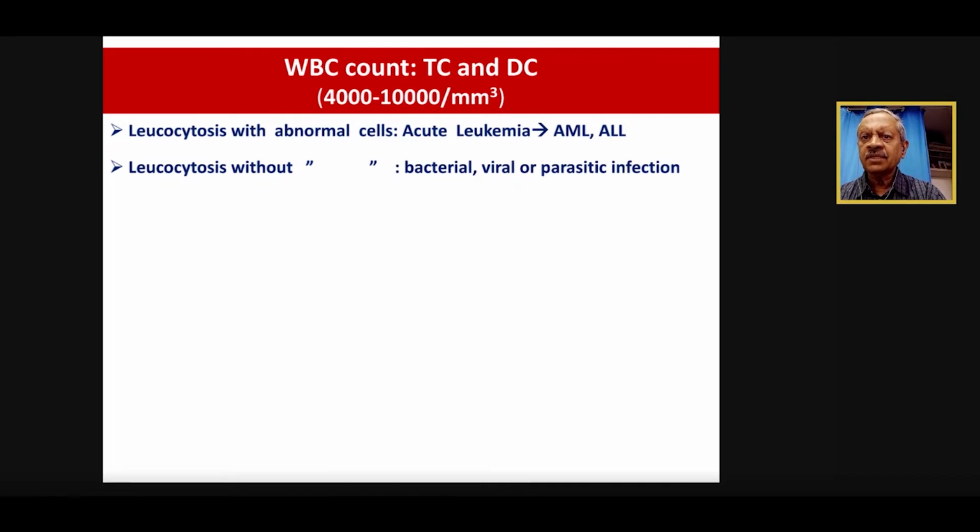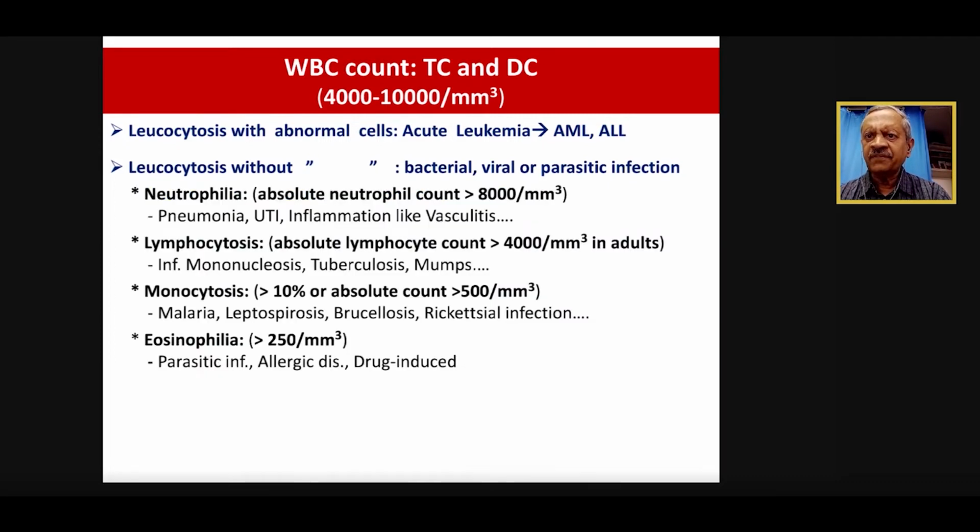But if the patient has leukocytosis without abnormal cells or maybe very few abnormal cells, then we say it's usually because of bacterial, viral, or parasitic infections. So here we need to see the differential count. And if there is neutrophilia, where the absolute neutrophil count is more than 8,000, then it's usually pneumonia, urinary tract infections, sepsis, inflammation, vasculitis, and also, whenever neutrophilic leukocytosis is there in an elderly patient with some vague joint pain, I would also keep in mind adult onset Still's disease, AOSD. So all these rare conditions we also have to keep in mind because there is no specific diagnostic criteria for such diseases like Still's disease.